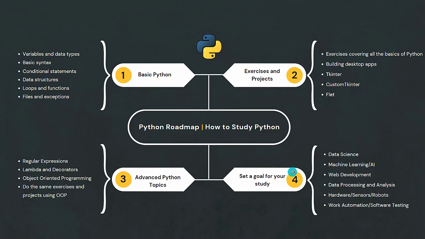For example, I started Python, but when I set my goal, I decided that I'll use Python for teaching people how to learn and use Python. I have a passion for teaching and sharing my knowledge. So for me, it's very important to understand at least the basics of data science, machine learning, web development, data processing. It's really important to understand the basics of everything. Since I teach and share knowledge, I need to start everything, the basics of everything, so that I can share my knowledge. So this is the goal which I set. I want to teach and share my knowledge with people, so my goal is to understand everything the best.